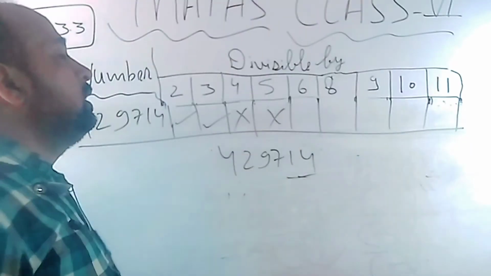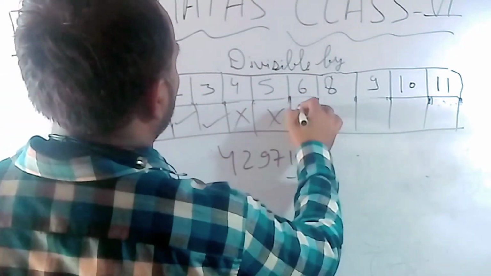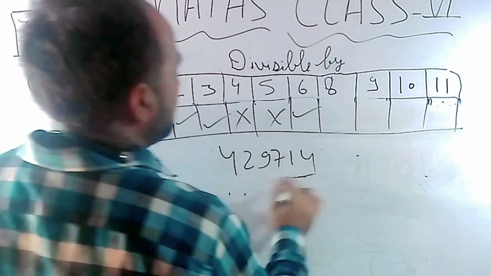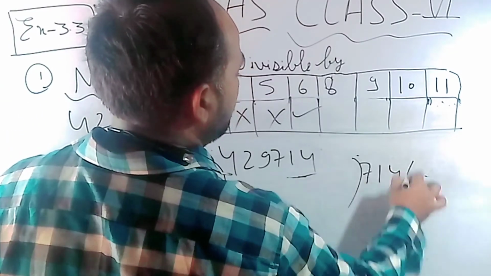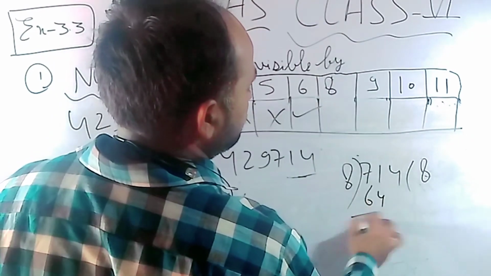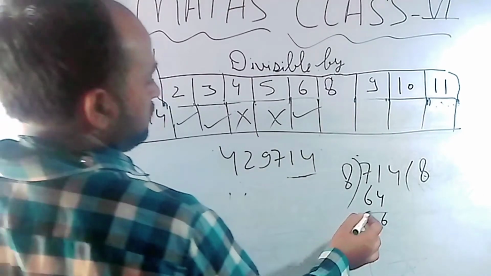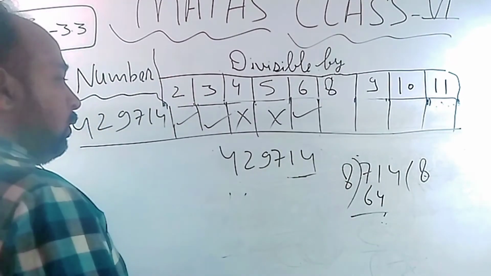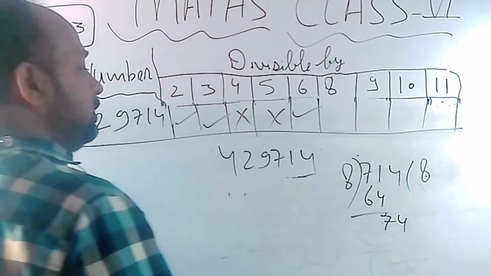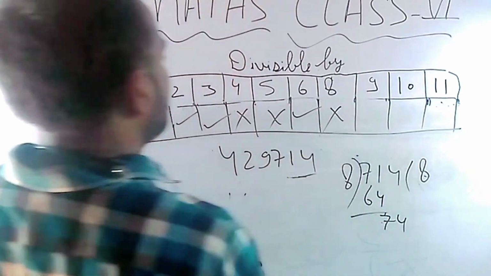In the case of 5, 0 or 5 must be available at the last place, so it's not here. Now in the case of 6, if any number is divided by 2 and 3, we can also say that number will be divided by 6 also. Now in the case of 8, check the last 3 digits. 714, divide by 8, 64, and what is left? 11, 6 will come, 11 minus 4, 7 will come, and 4. 74 will not come in the table of 8, or 74 cannot be divided by 8, so it's not possible in the case of 8.